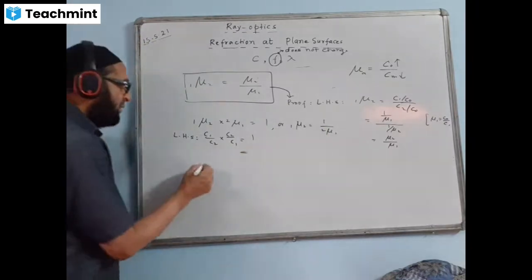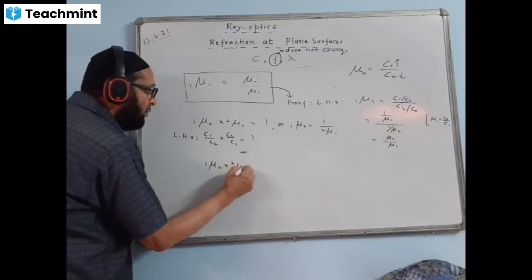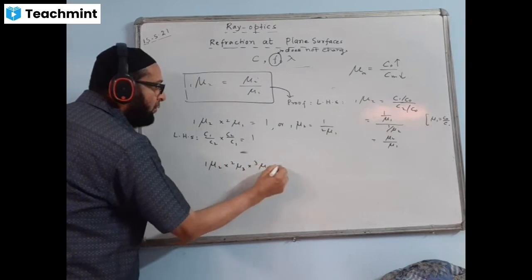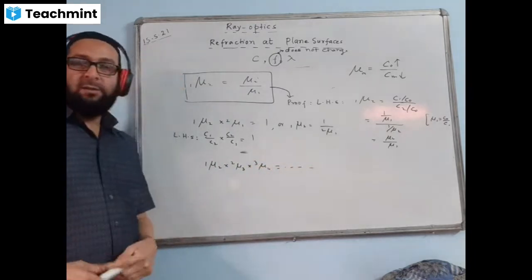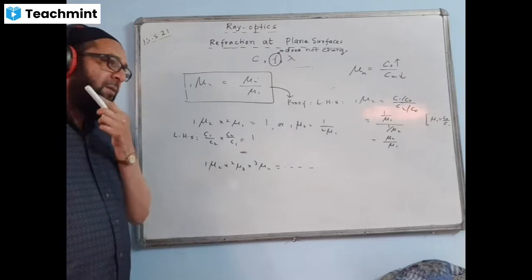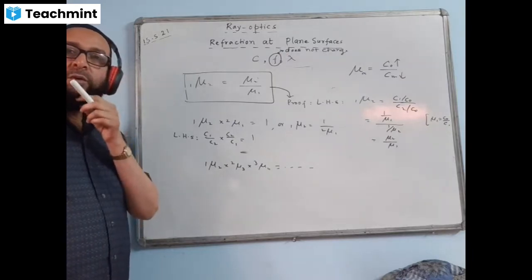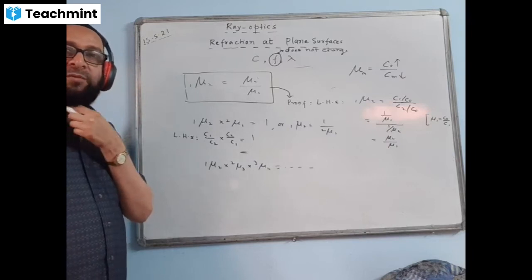Now in some situations we may have a case like 1μ2 into 2μ3 into 3μ4 is equal to how much? What should I fill in the blank in this case? Can you guess how much I should write there? You can suggest to me. Any one of you can respond.